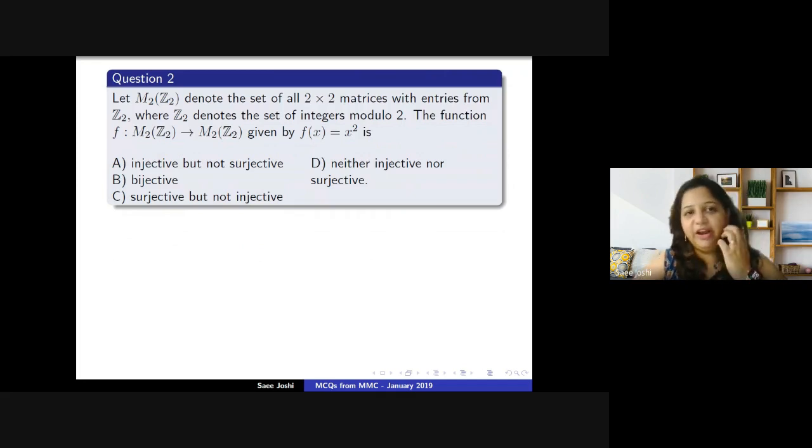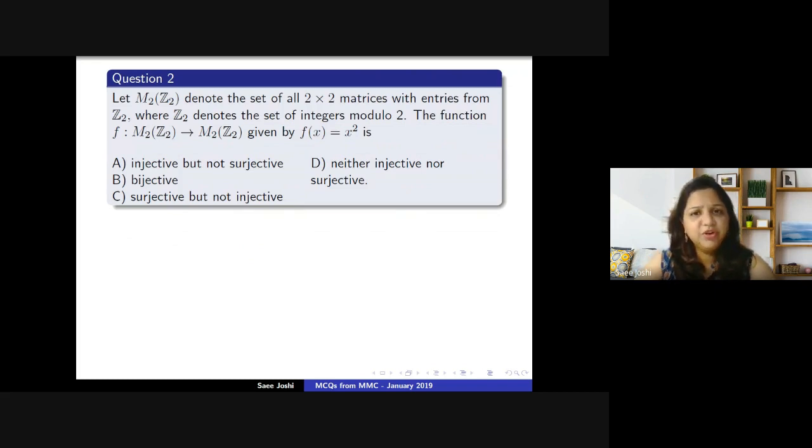So this is a different kind of a question. We have the set M2(Z2). This is the set of all 2 by 2 matrices with entries from Z2. What is Z2? It is the integers modulo 2. And there is a function defined from M2(Z2) to M2(Z2), which is the function f(x) equal to x squared. And we have to check whether the given function is injective, surjective, bijective, and so on.